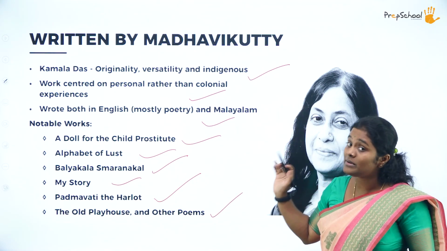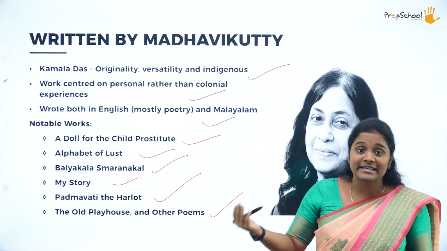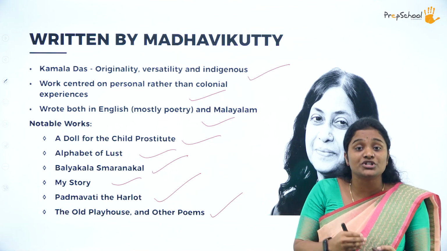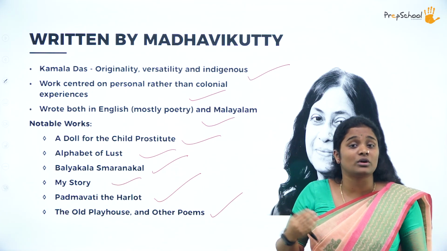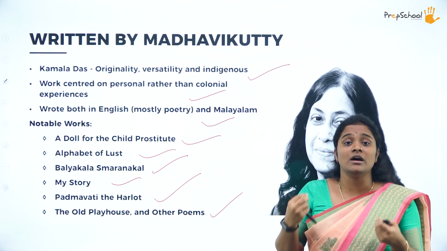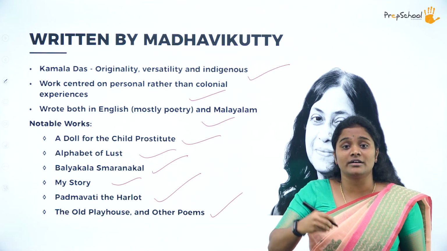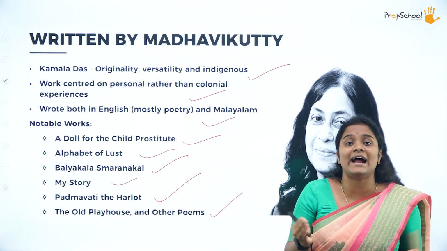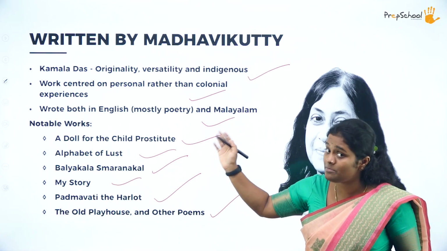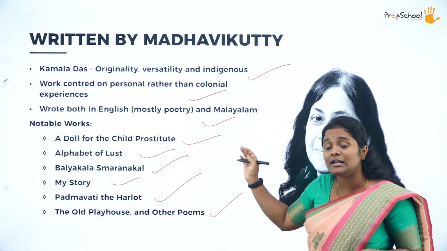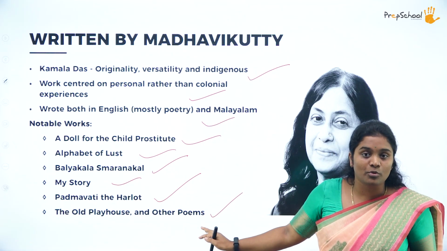Now, what do we know about Kamala Das? She is an Indian author who was born in Malabar, Kerala, and she is known for the originality in her works, okay? And then about the versatility with which she wrote any subject she picked up, she wrote it beautifully, okay? And also about the native touch of writing that she had. Whatever that she wrote, it had an indigenous taste to it. And then about how she wrote mostly poetry in English. Later on, all the other works were in Malayalam. And some of the notable works of this particular poet also we saw.